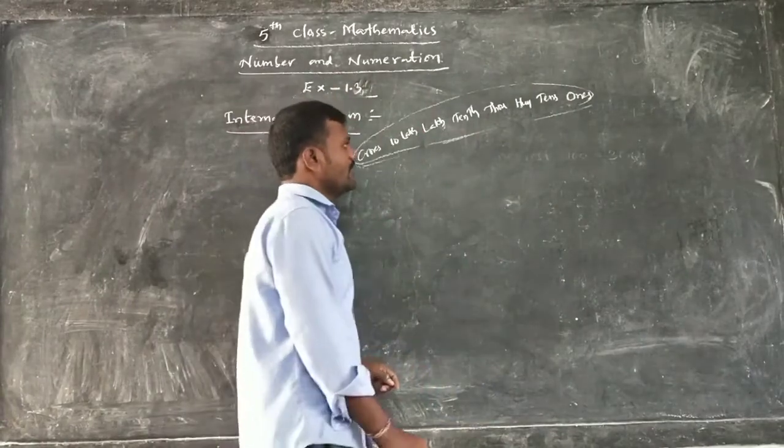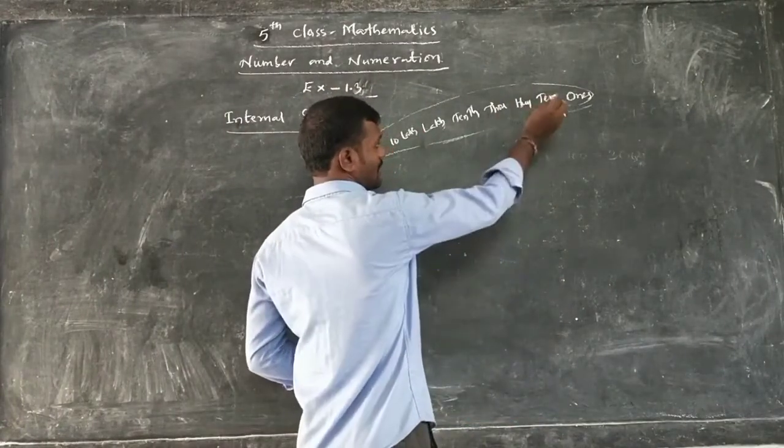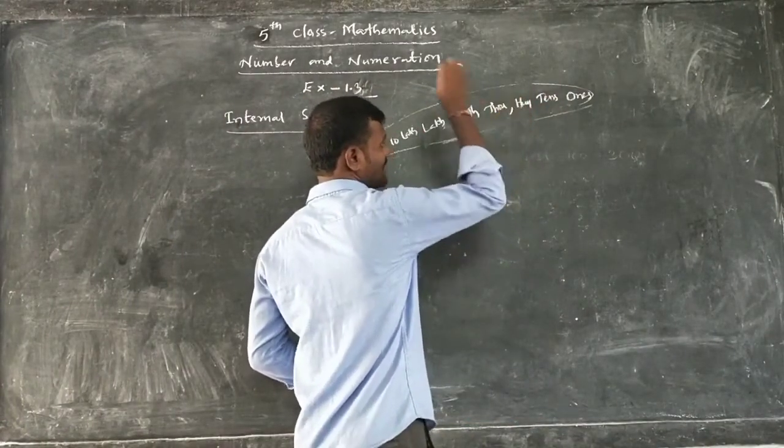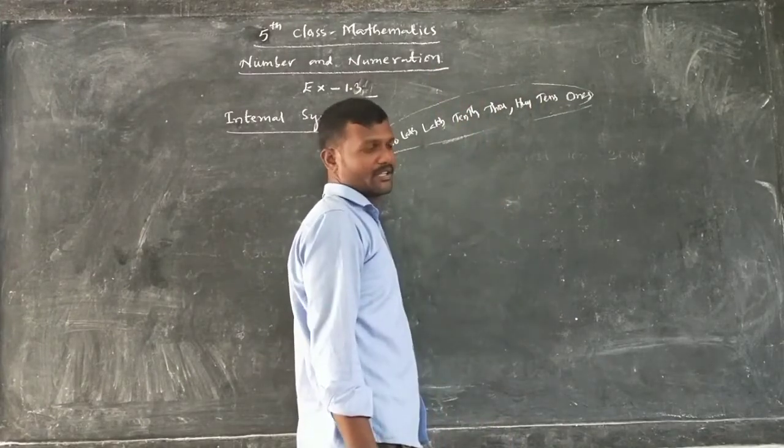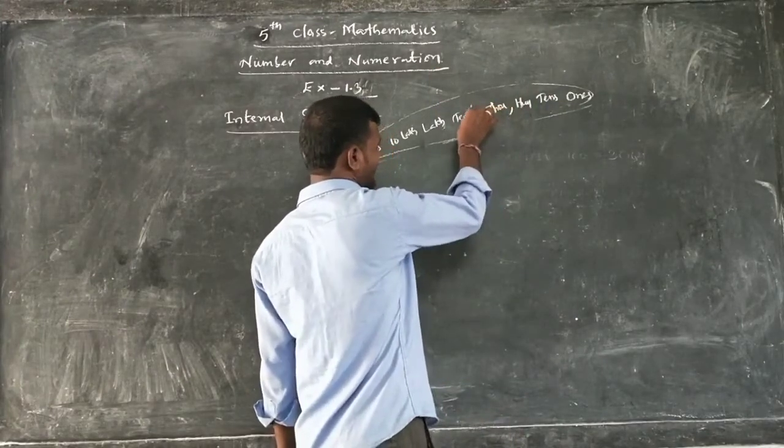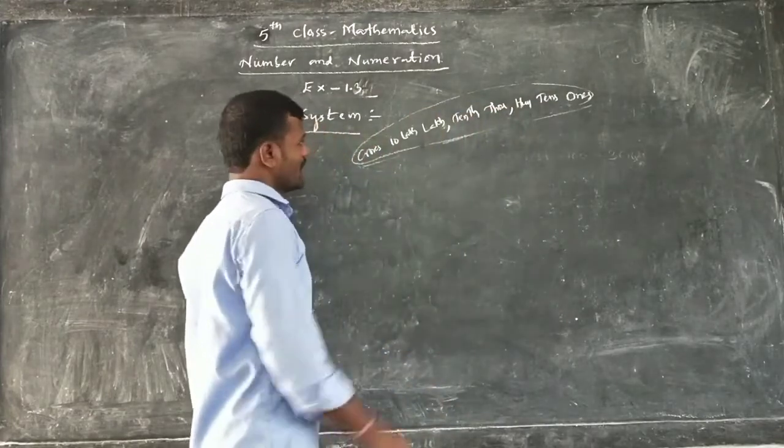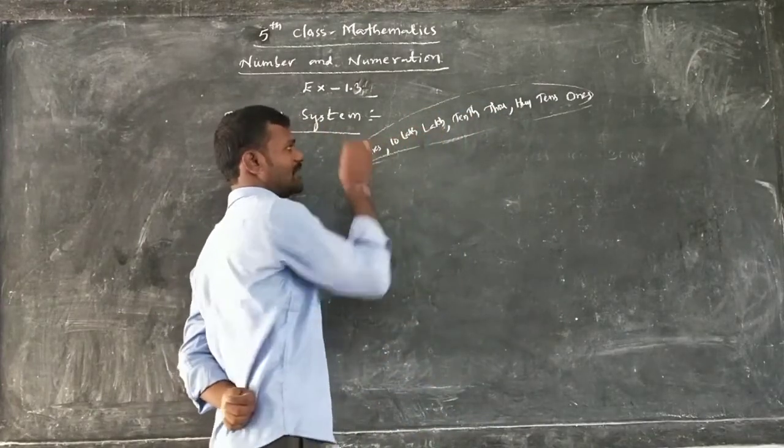In this, we will separate the numbers by commas. After the hundreds place, we should write a comma. After thousands and 10,000s, we should write a comma. After lakhs and 10 lakhs, we should write a comma.